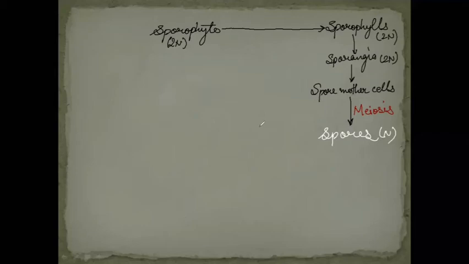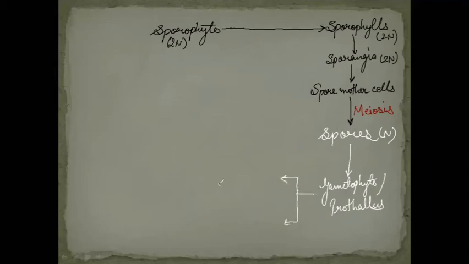These spores will germinate into the gametophytic plant or prothallus. So we can say gametophyte or prothallus. Right? This gametophyte will now have the male and female reproductive structures, that is antheridia and archegonia. Antheridia is the male reproductive structure, and archegonia is the female reproductive structure.